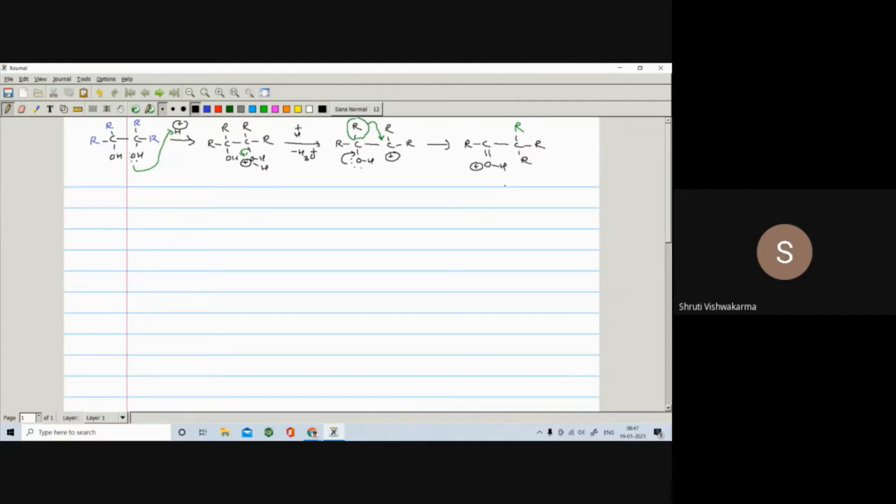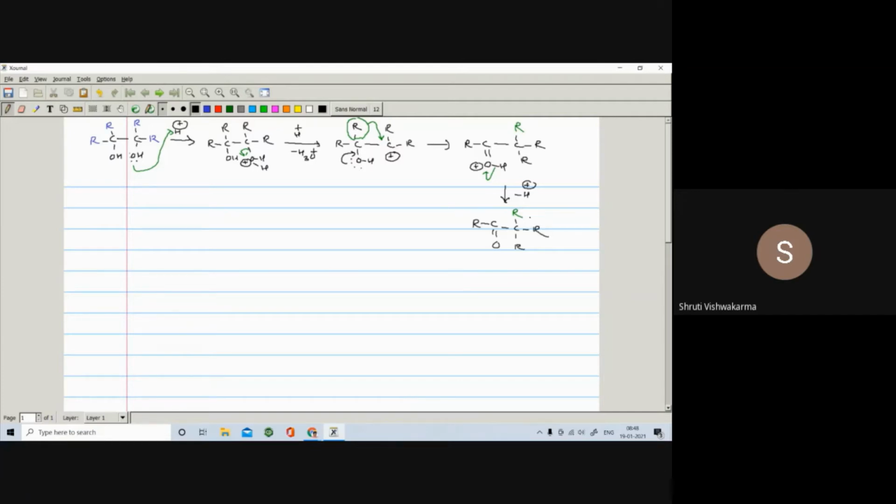Further, it undergoes deprotonation, removal of a proton. The sigma bond opens and the oxygen regains its lone pair, and you get the final compound: R, C double bond O, then the C with this R that has undergone migration, and the remaining part as it is, with R and R.